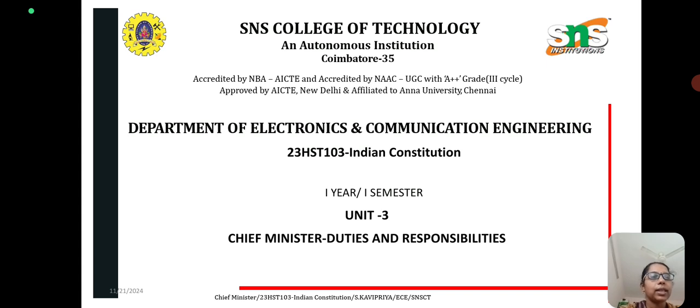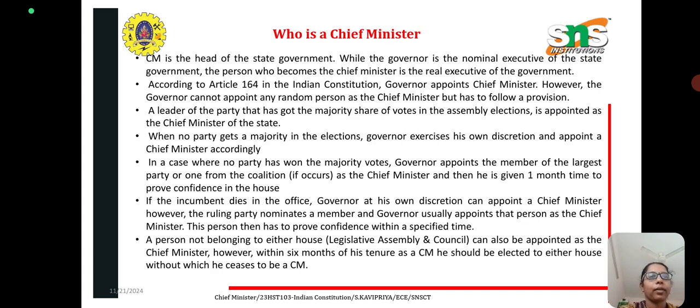I am going to discuss the topic Chief Minister, Duties and Responsibilities. And who is the Chief Minister? The CM is the head of the state government, while the Governor is a nominal executive of a state government. The person who becomes a Chief Minister is a real executive of the government.